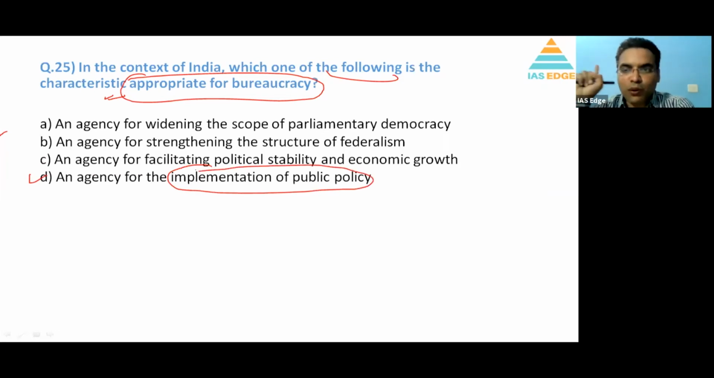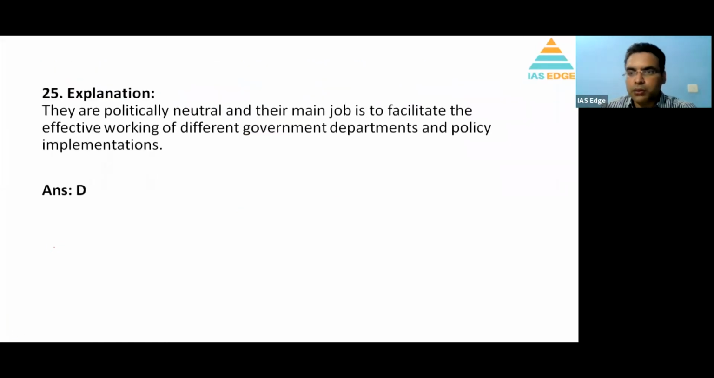But one more thing, bureaucracy provides stability and economic growth also. So even option C can be a little closer, but it is talking about political stability. Now remember, these are not political people; these are apolitical people. So they do not provide political stability; they provide administrative stability. You can say even when the government changes, these people are there. So D is a clear-cut option here. Bureaucrats are politically neutral.